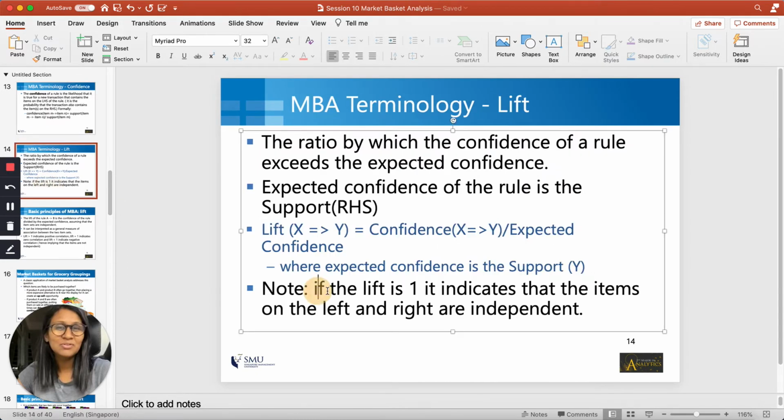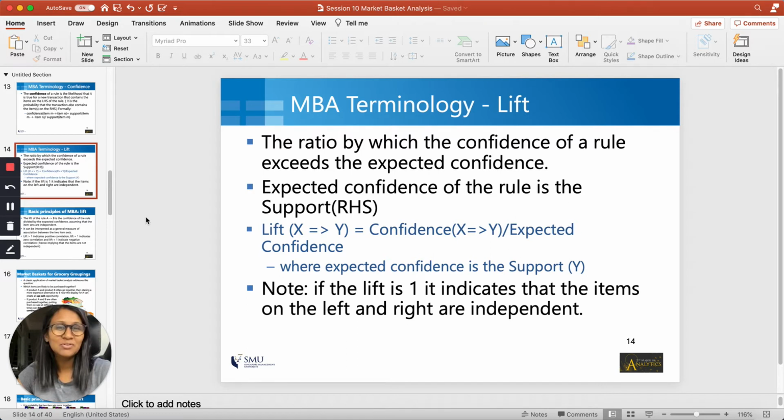Now a very important concept related to lift is that if the lift is 1, it indicates that the items are independent, and it's important to understand that. So in our example where we were talking about flour and sugar implies eggs, if we say that lift is equal to 1, what it means is that the confidence of the rule is equal to the expected confidence of the rule. And why would a value of 1 imply that the left hand side and right hand side are independent, or in other words, there is no association? So let's talk about this example to understand this concept a bit better.